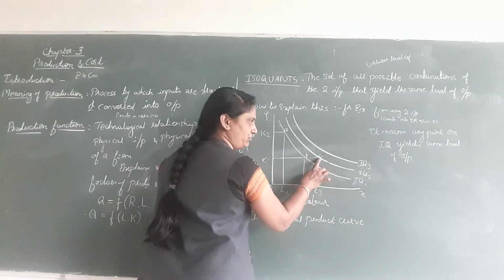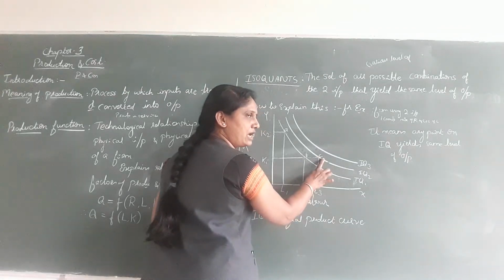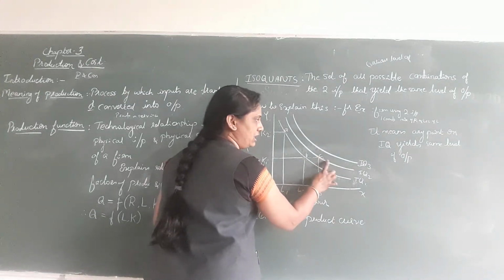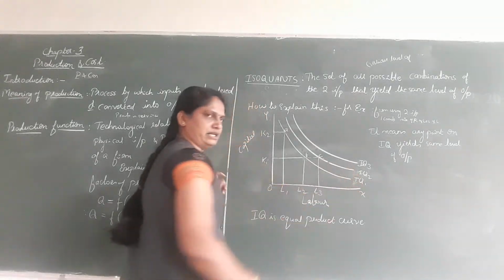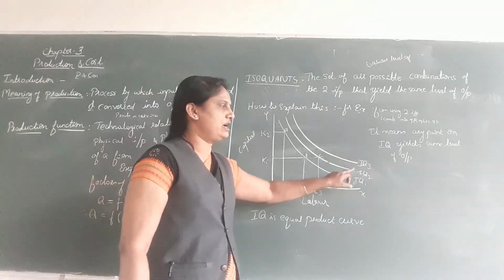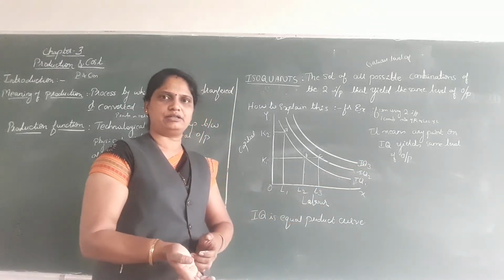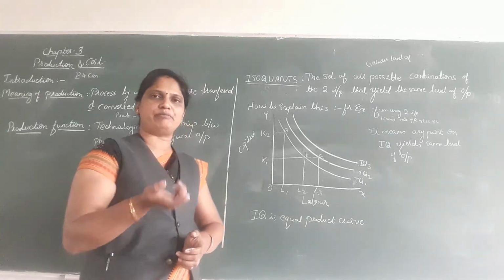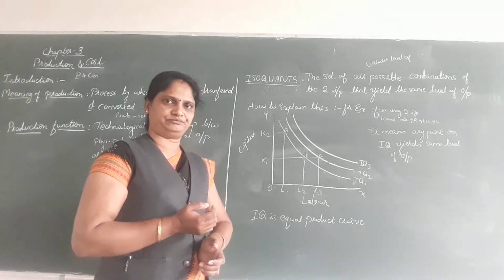One more point I have shown, that is C. It shows it is on a higher IQ. This means output has increased by changing the variable factor.